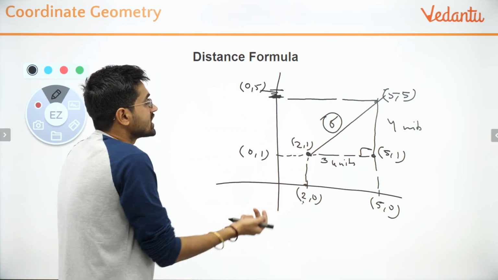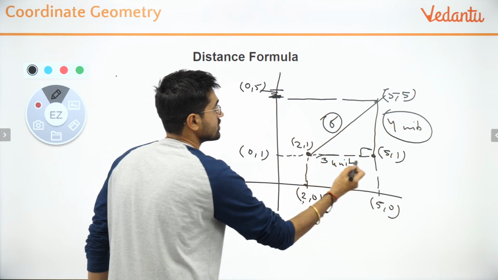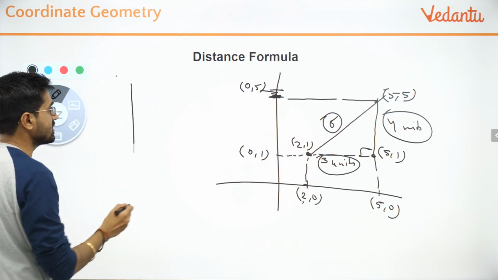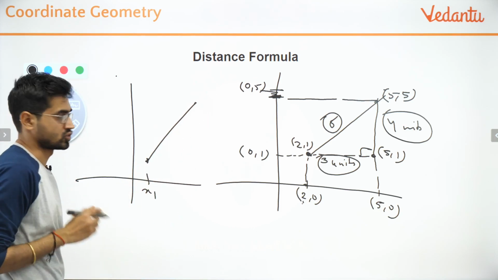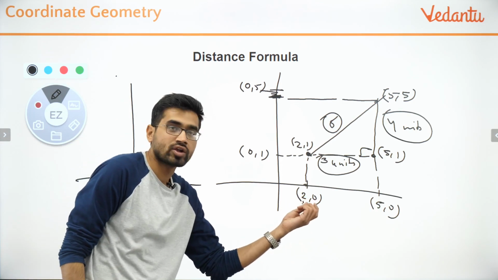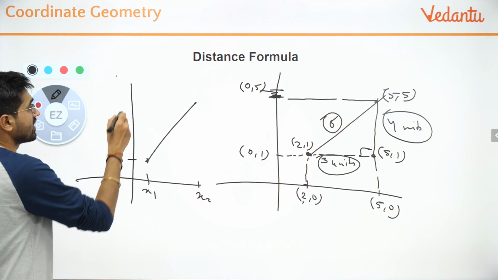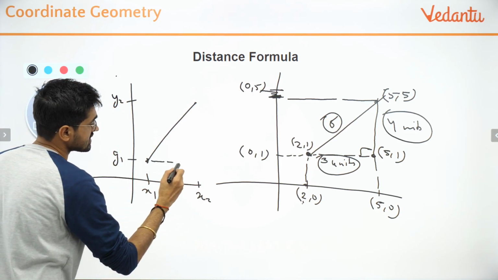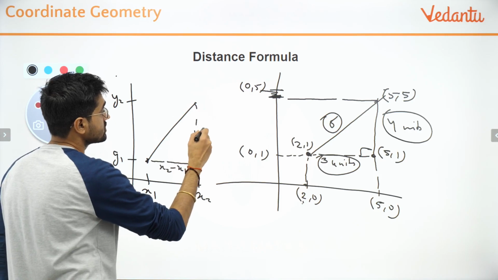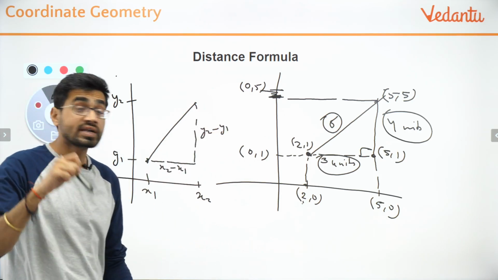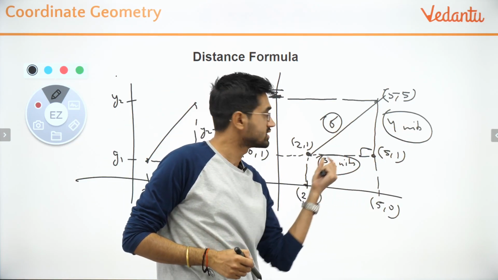Correct? So what did you just do? You subtracted them, found the distance of this and found the distance of this. If I do the same thing again, but this time I say this point is x1, so the x coordinate I'm writing. I'm not worried about the y coordinate because it's 0 obviously. And this is x2. If this is y1 and this is y2, basically this distance is x2 minus x1 and this distance is y2 minus y1. What you just did, you squared: 3 square plus 4 square. Root over of it was the distance between these 2 points.